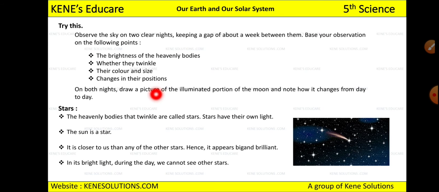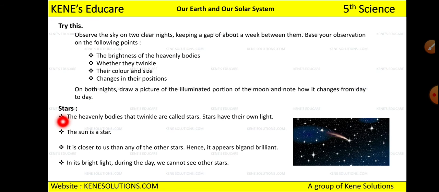After observing this for 2 weeks, you can let me know what changes you observed. On both nights, draw a picture of the illuminated portion of the moon and note how it changed from day to day. The shape of the moon changes regularly, right? So you can draw the shape and see how the shape of the moon changes. You can do this activity from your home, right?